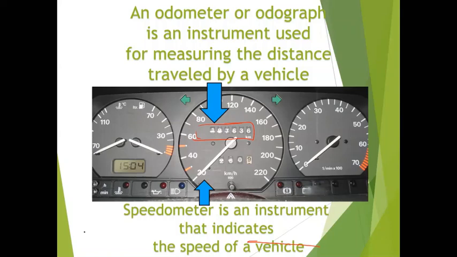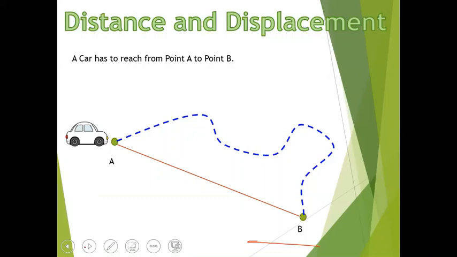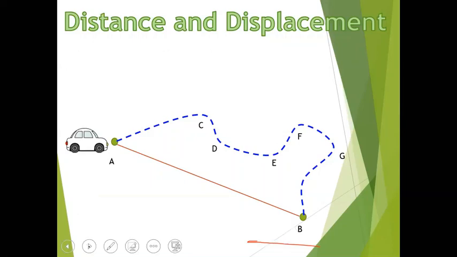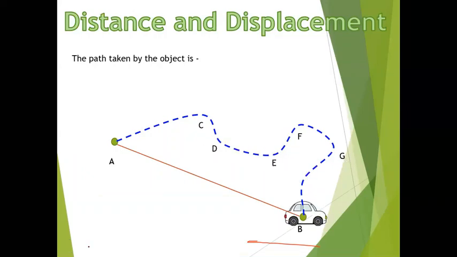Okay, then next one is distance and displacement again. Now you can see this car. Okay, this car, which I have just made the animation myself. So just see, this car is actually starting from A, okay, and reaches B by following this path. See once again. Okay, this car has started now. Okay, and see, it has come to this position number B. A, C, D, E, F, G and B.